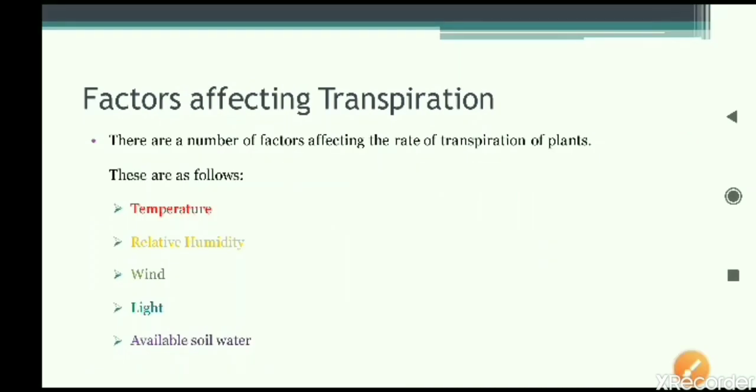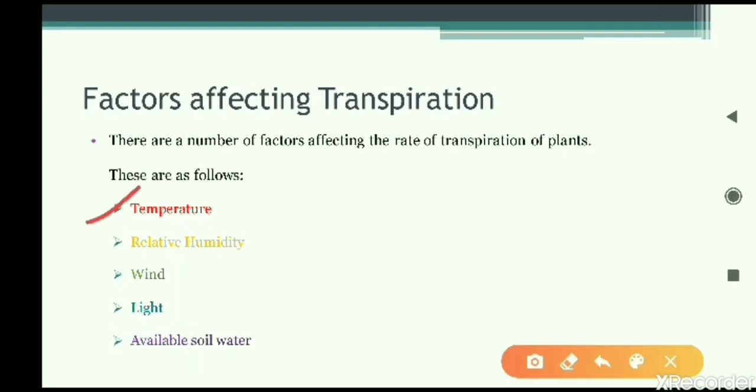Let us now have a look at the different factors that are affecting transpiration. We have learned what transpiration is: the loss of extra water by the aerial part of the plant. We have learned that there is a direct relationship between absorption of water and transpiration of water. Now we will also learn what the factors are. These are the main factors which are given here.